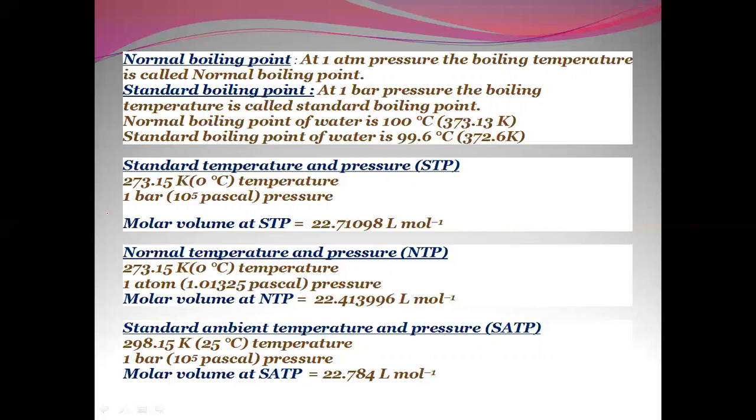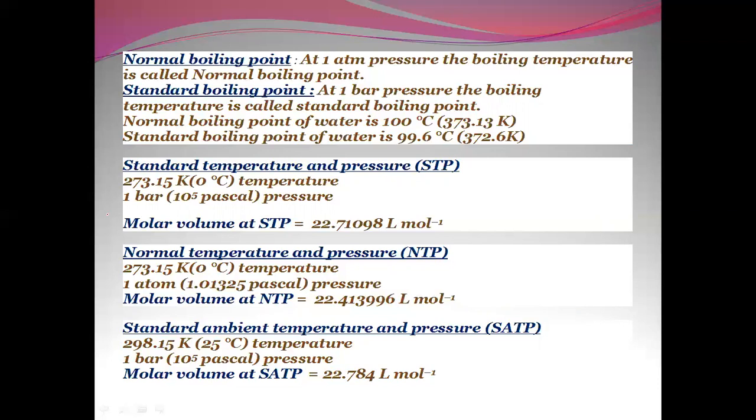Standard temperature and pressure: 273.15 Kelvin, 1 bar pressure, that is 10 to the power of 5 Pascal pressure. Molar volume at STP is 22.7109 liter per mole. Normal temperature and pressure: 273.15 Kelvin temperature, 1 atmosphere, that is 1.01325 times 10 to the power of 5 Pascal pressure.